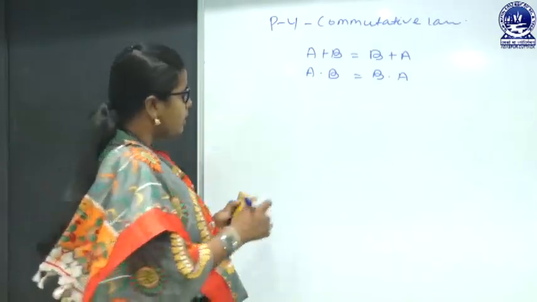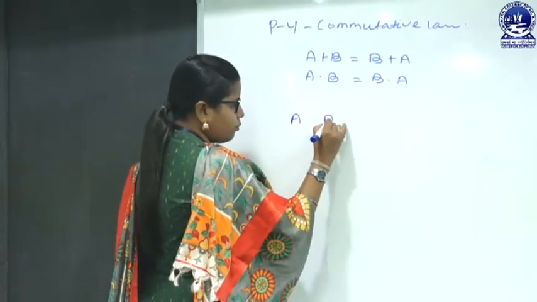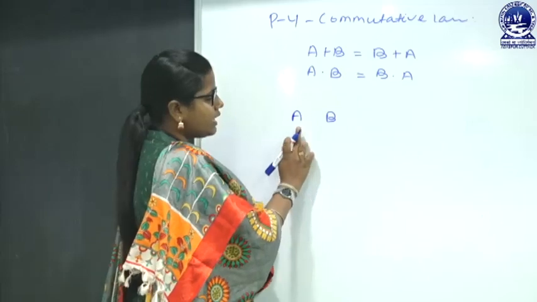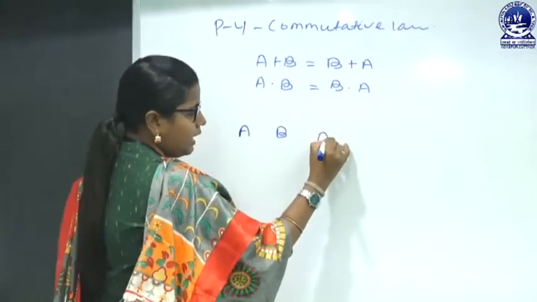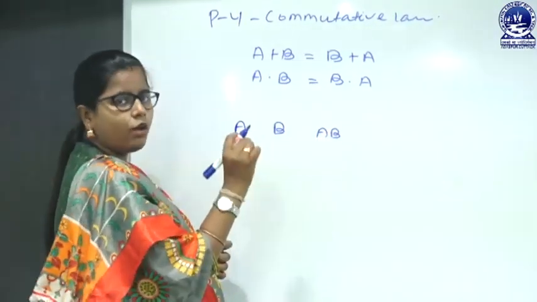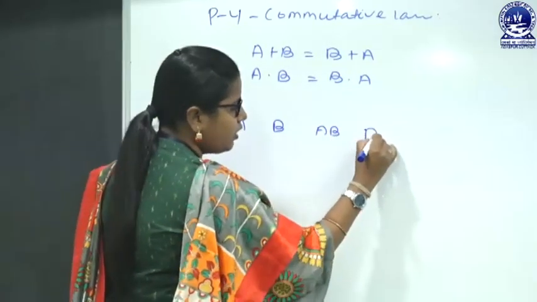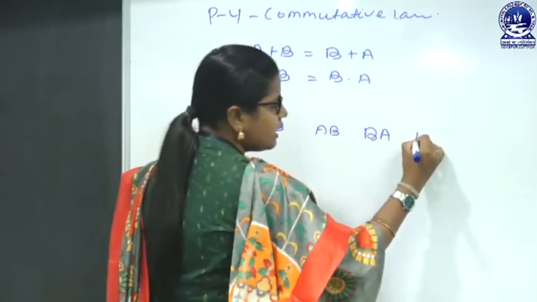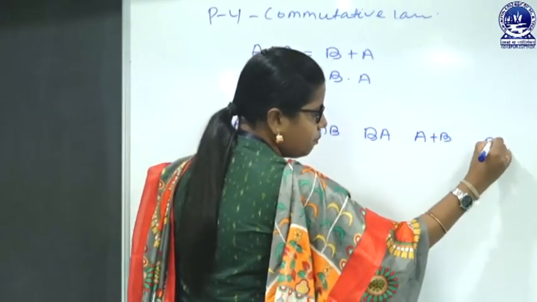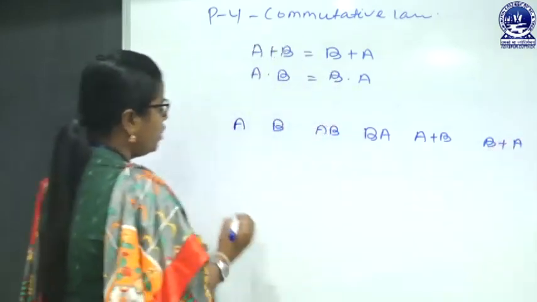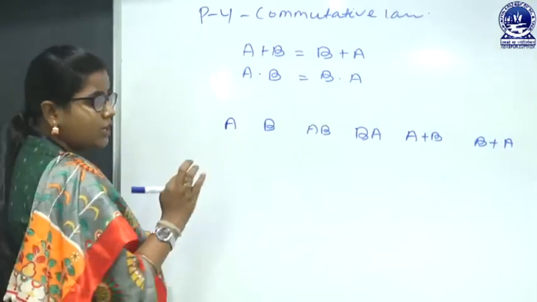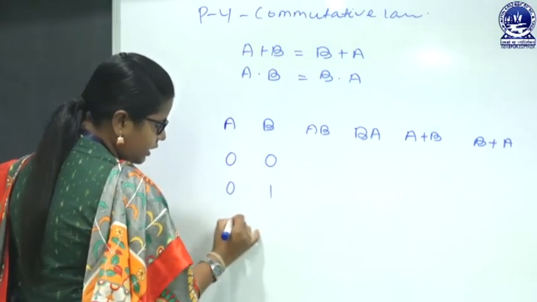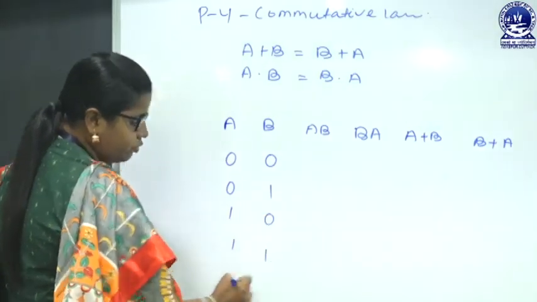So, let us prove it. If there are two inputs like A, B, let us have the truth table with us. A, B, then A, B, that means A logical and B, and another one is B, A, that means B logical and A. Next, A or B, B or A. If there are two inputs, then we have four combinations: 0 0, 0 1, 1 0 and 1 1.